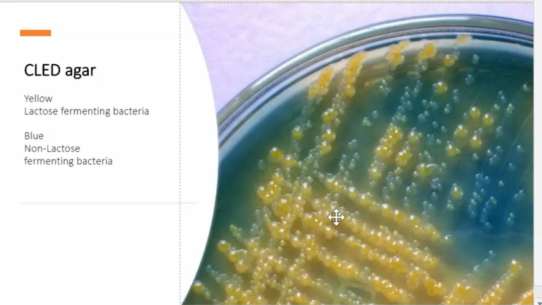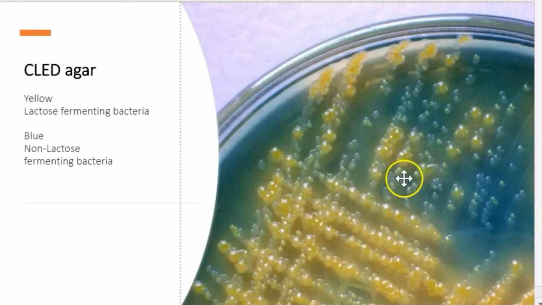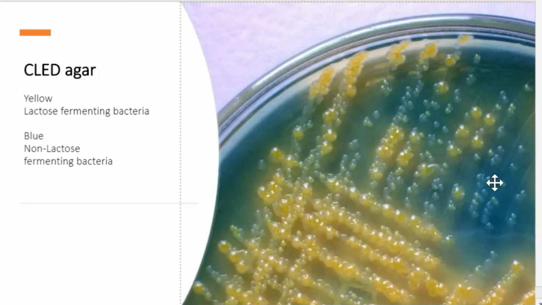And if you see blue color colony, it means that this bacteria is non-lactose fermenter. It means that no lactic acid is formed and the pH of the medium is basic. So at basic pH, bromothymol blue gives blue color.